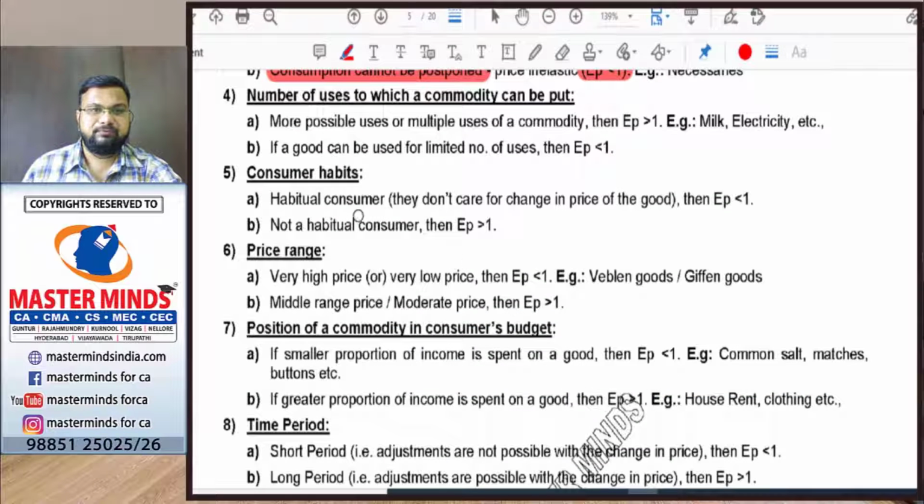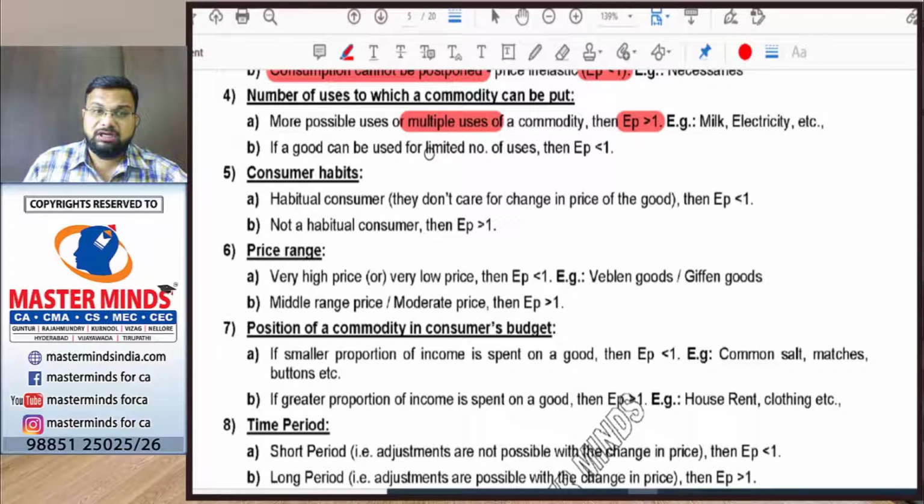Next, the fourth determinant is the number of uses to which a commodity can be put. If a good can be used for multiple purposes, then the price elasticity will be greater than 1. Example, milk can be used not only for drinking but also for cooking purposes. So if the price of milk decreases, more people will demand more quantity of milk. So there will be considerable change in demand. The price elasticity will be greater than 1.